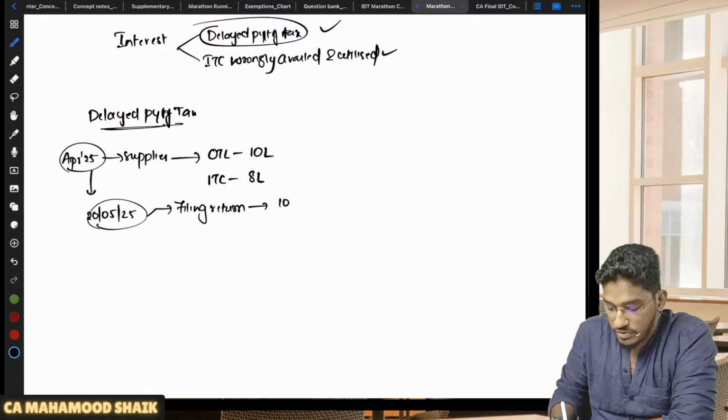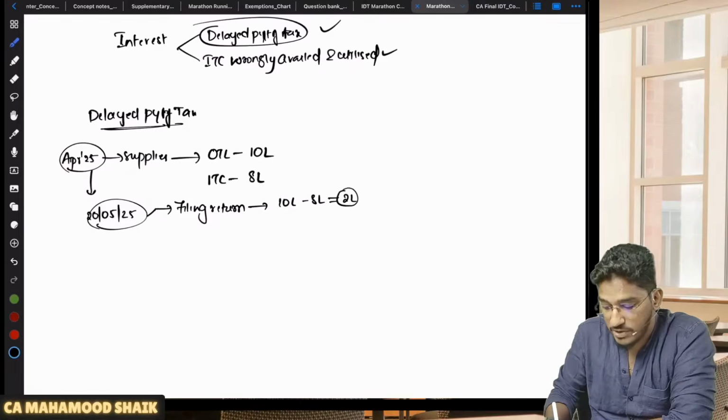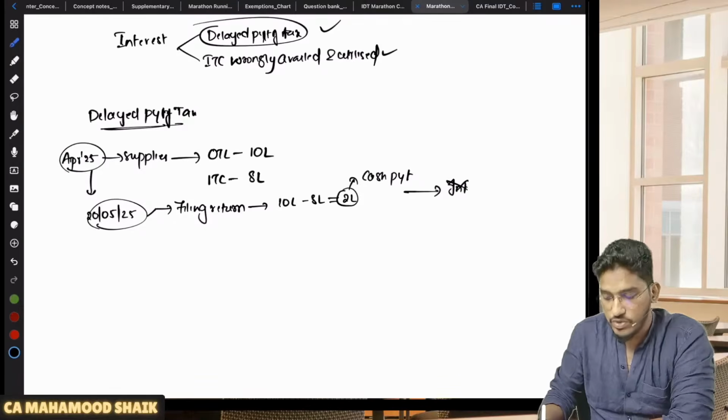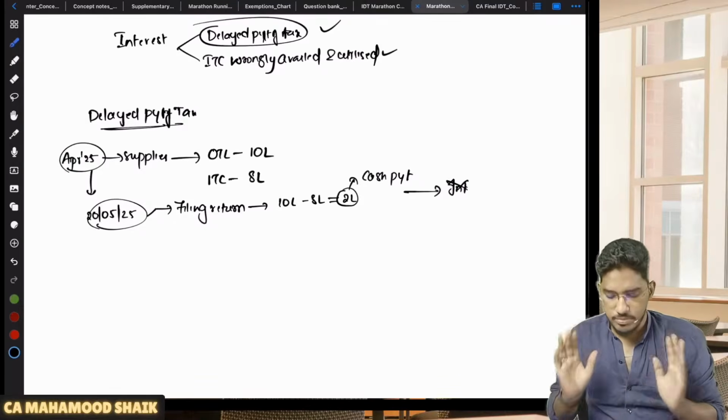And you are declaring that outward tax liability is 10 lakh rupees, 8 lakh rupees is input tax credit, balance 2 lakh rupees, cash payment also you are doing. You have made the payment in cash also. Will there be any interest? No interest. You are a good person.